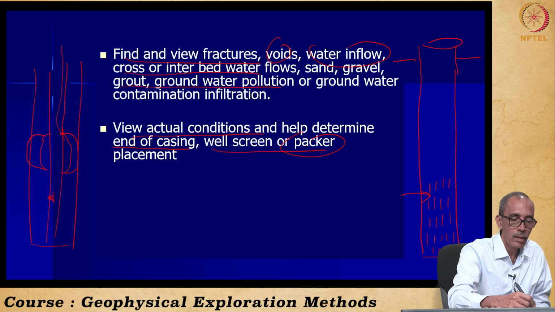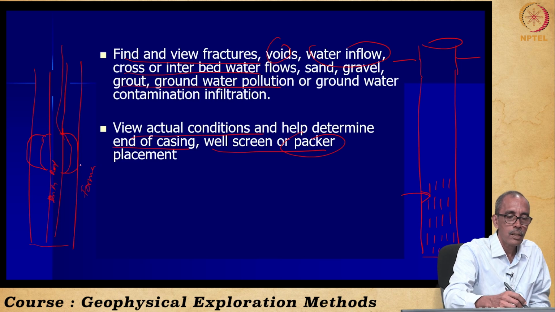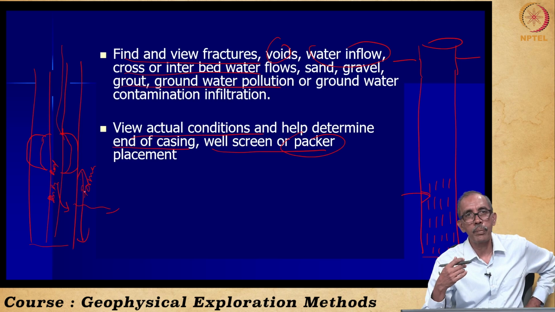This is the drilling rod and this is the formation, right? So this zone is completely sealed. Then you can inject the tracer here so that the tracer is flowing only in this particular zone. This is one of the applications, right?